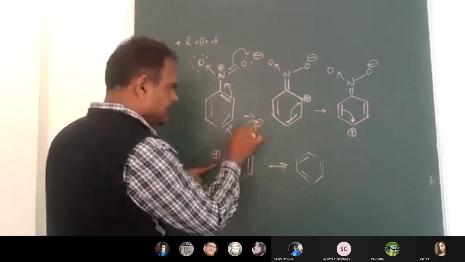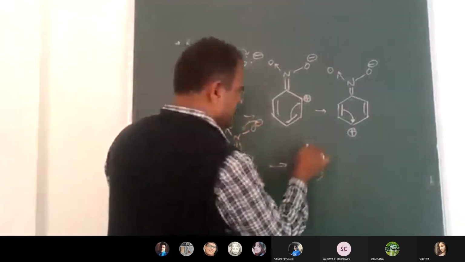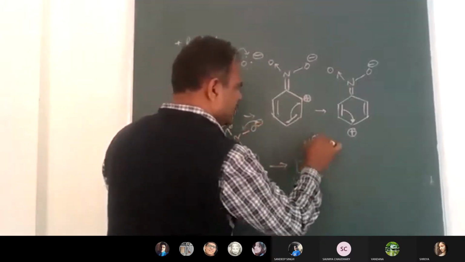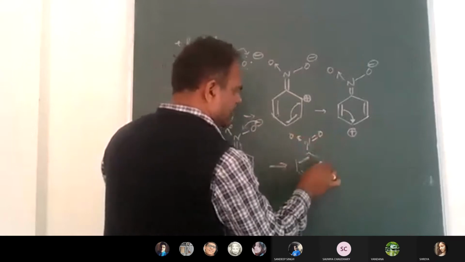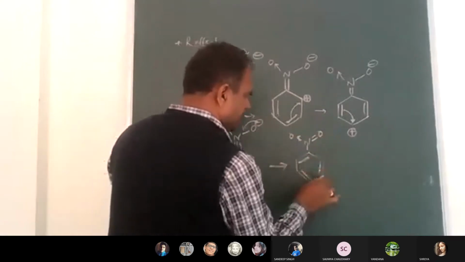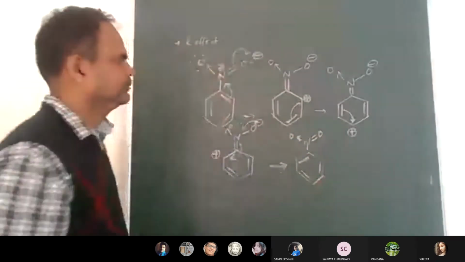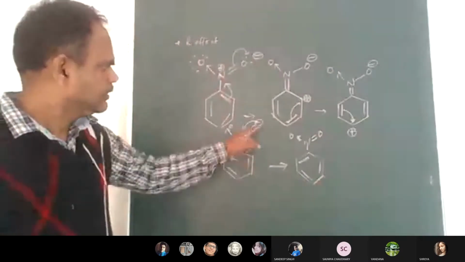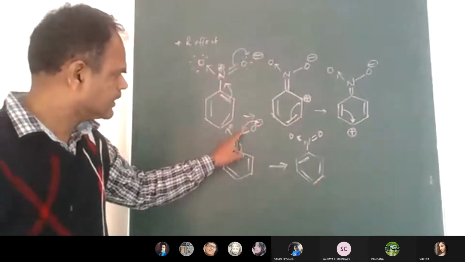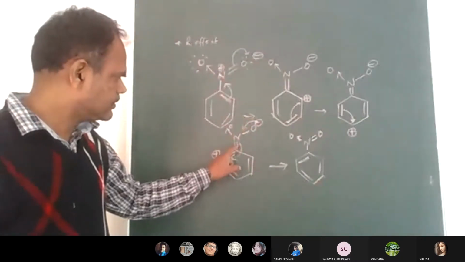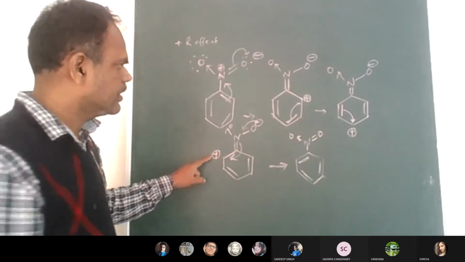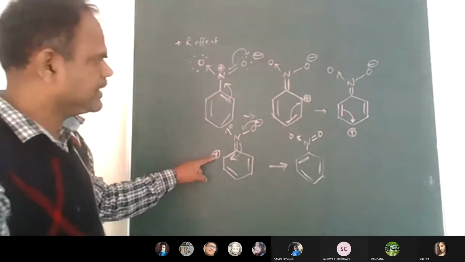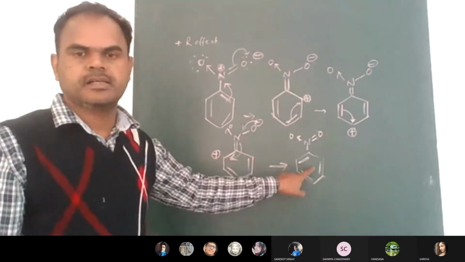Then again this negative charge will come back, and there is a double bond between nitrogen and oxygen. So then you get the same structure, the same as the first one. This negative charge is coming back, this pi bond is going into the ring, and then this positive charge disappears. Clear, everyone?